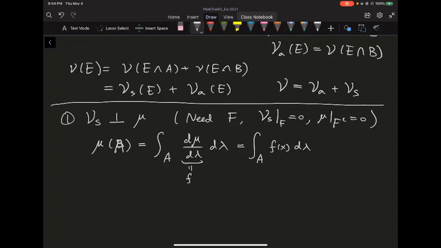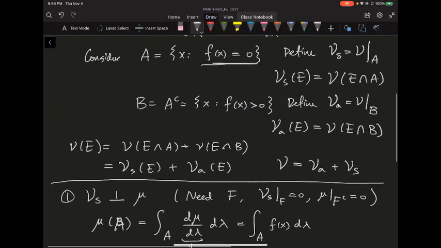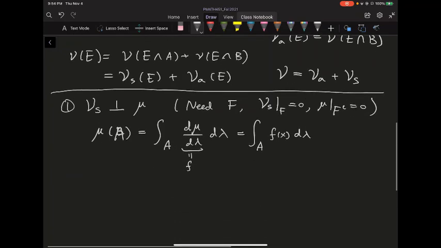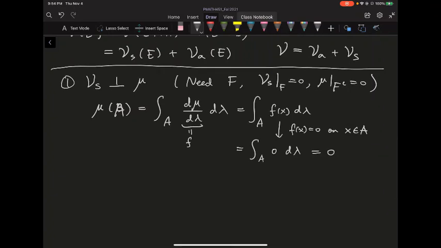And if you recall our definition of A, we defined A to be where f of x is equal to 0. So on the set A, f of x is always equal to 0. So this is just the integral of 0 d lambda. Because f of x equals 0 for x in A, you're integrating a zero function, and that just equals 0. So mu of A is equal to 0.